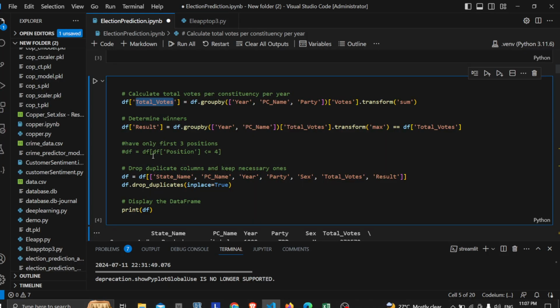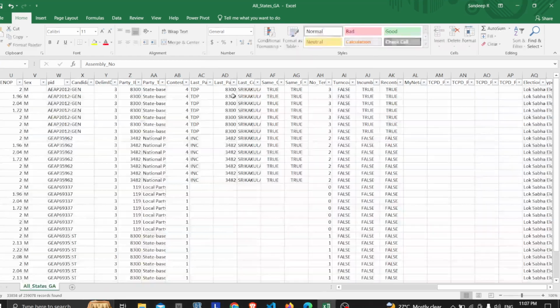So I'll have to find the result. To get the winner, I'm grouping by the particular year, the constituency name, and then the party, so that it groups out a specific thing. For that party, it had some subdivisions like the constituency name and parliamentary constituency. If I select one, it will have about four different areas.